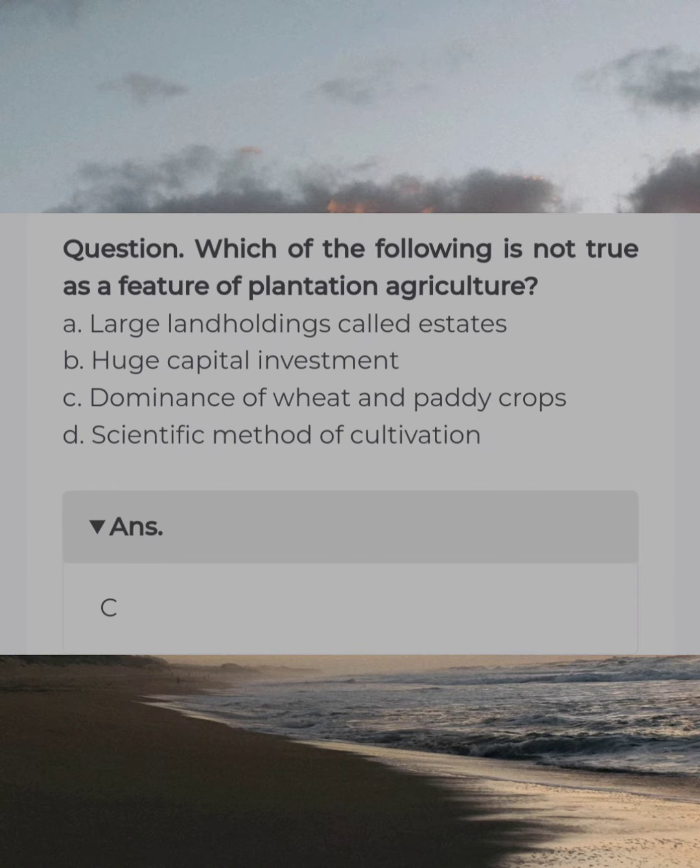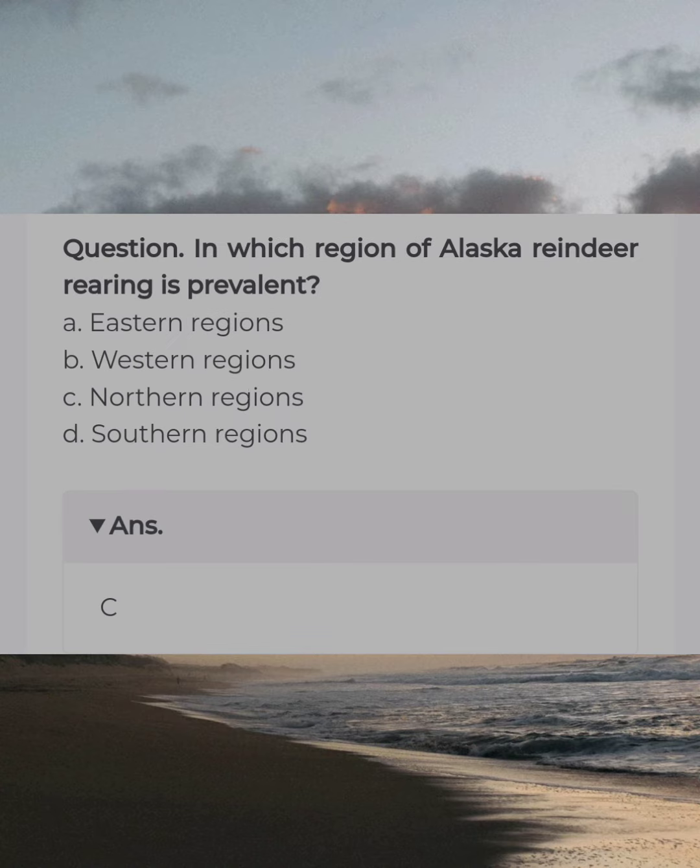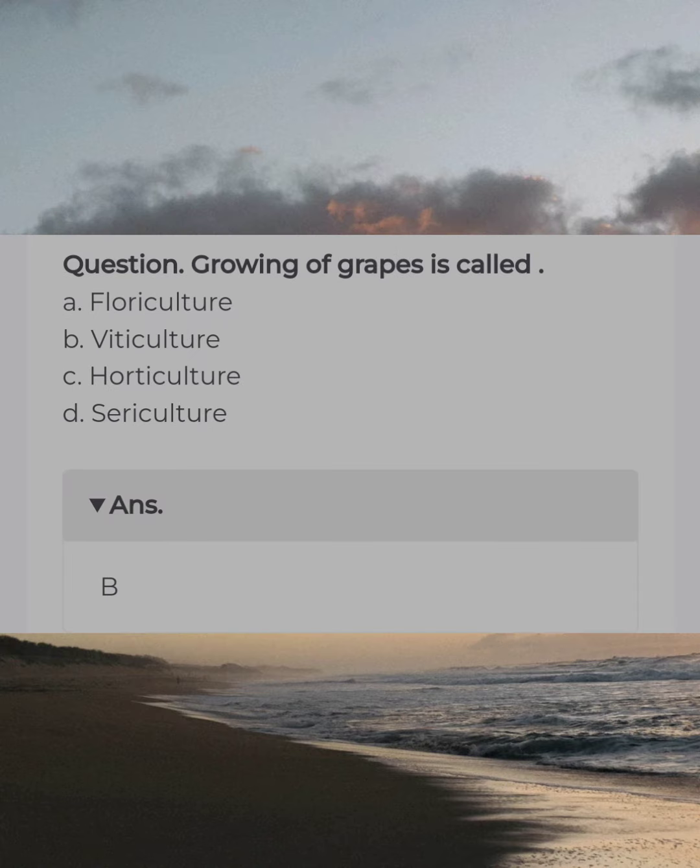Which of the following is not true as a feature of plantation agriculture? Answer C. Dominance of wheat and paddy crops. In which region of Alaska reindeer rearing is prevalent? Answer C. Northern regions. Growing of grapes is called. Answer B. Viticulture.